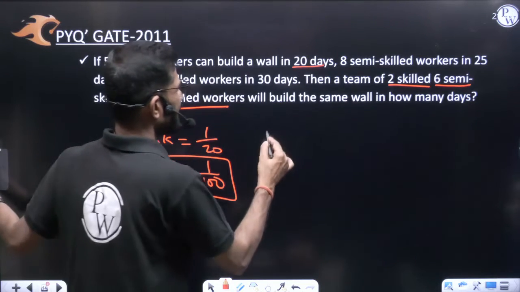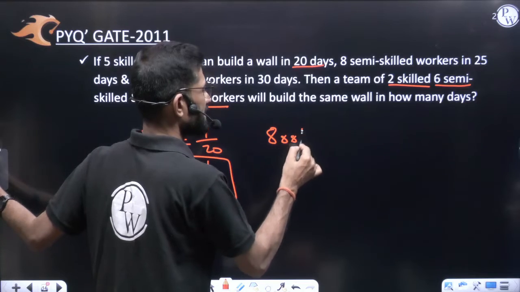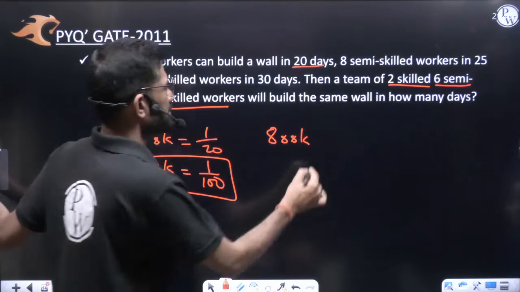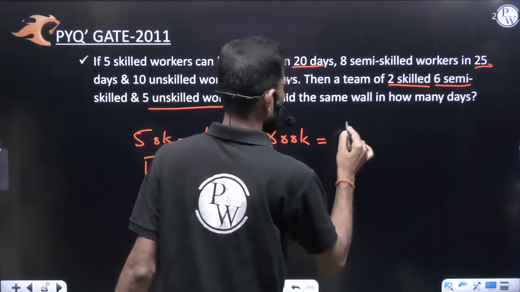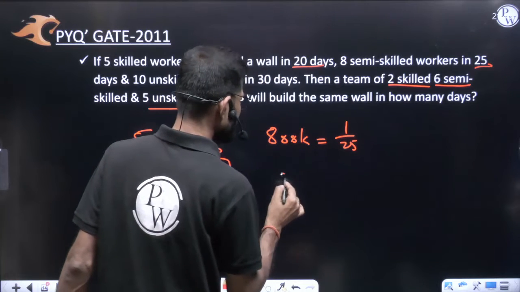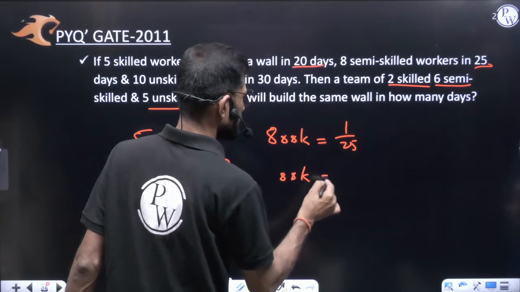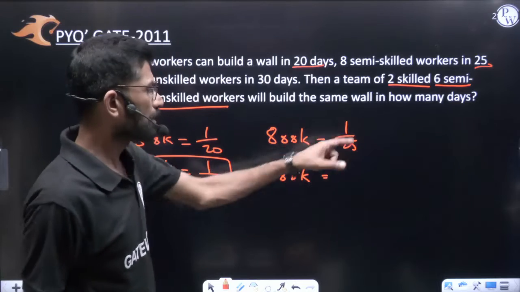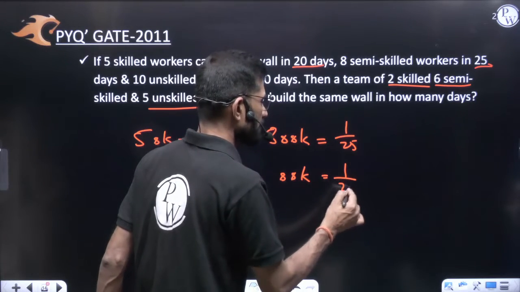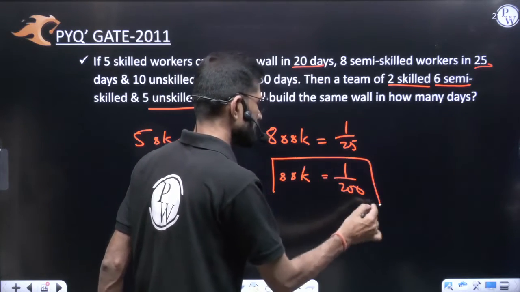Similarly, 8 semi-skilled. Semi-skilled I am mentioning as SSK. 8 semi-skilled workers' per day work will be 1 by 25. So 1 semi-skilled per day work, this 8 goes that side in the division part. 25 into 8, that is 1 by 200. You got 1 semi-skilled also.